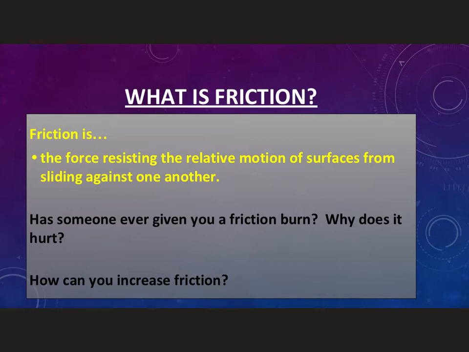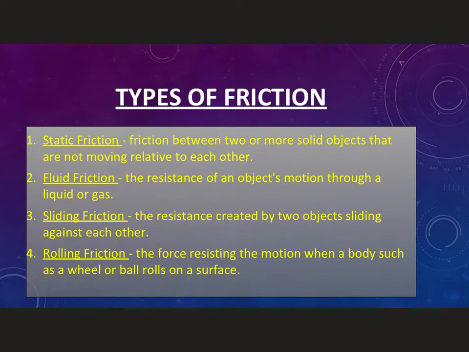So we're going to look a little bit more in depth at a couple of types of friction. First type, static friction. Static friction is what you think about when you see an object not moving. I used to have a truck that broke down a lot, and I would have to push it out of the road. It was always much harder to get it started moving than it was once I had it going. That was because the static friction locks it in place, causes its inertia to be greater because it actually is a force acting on it that keeps it from starting to move. Once it starts to move, I don't have static friction anymore because it's now moving. Static's only for it not moving.